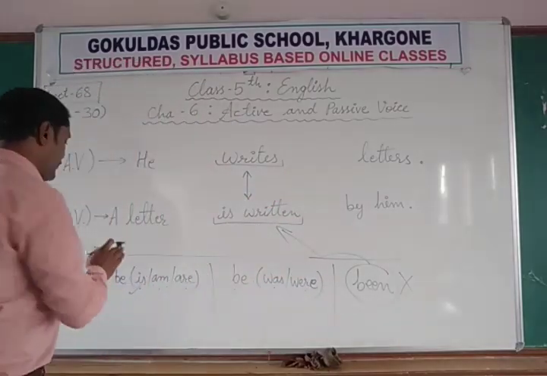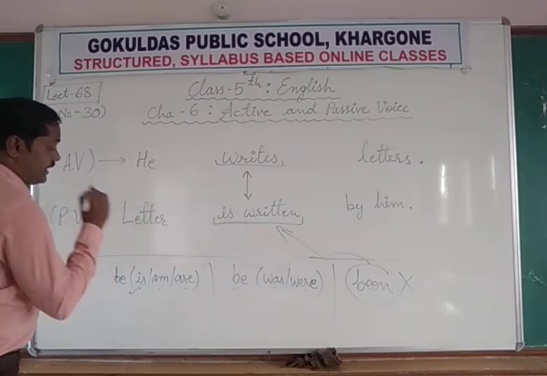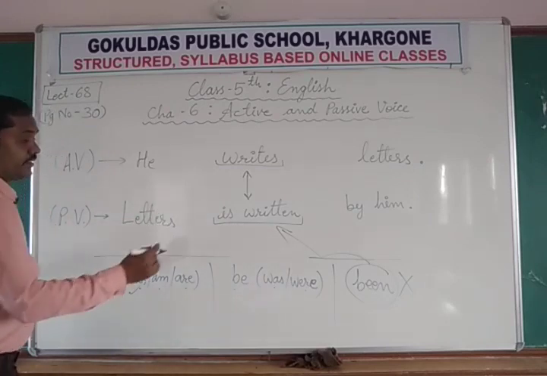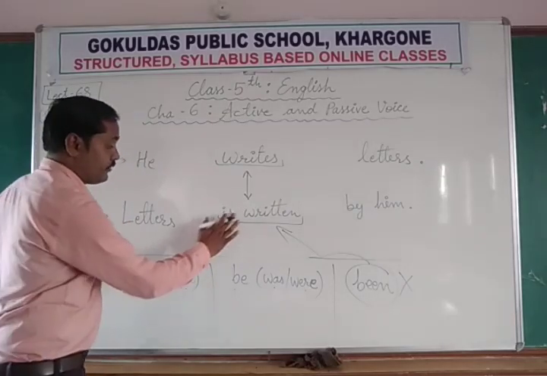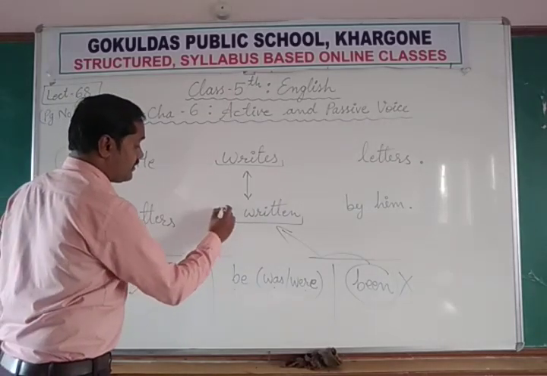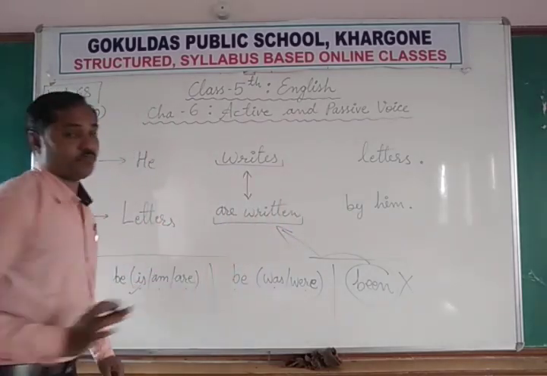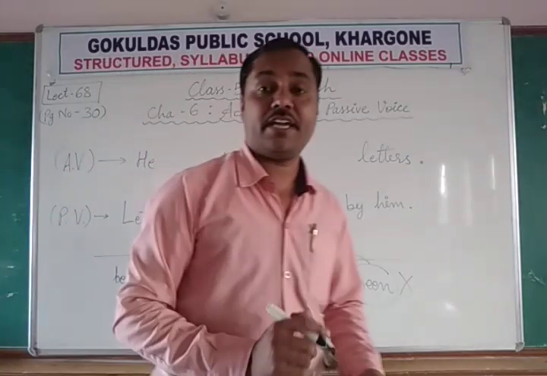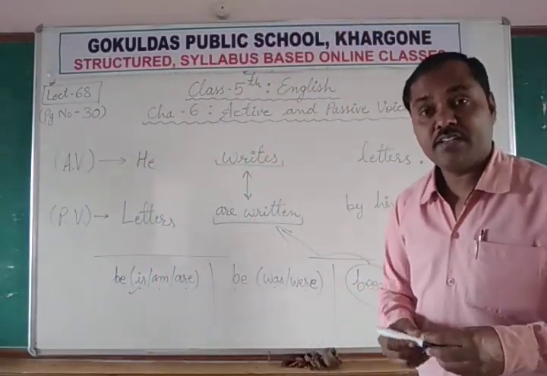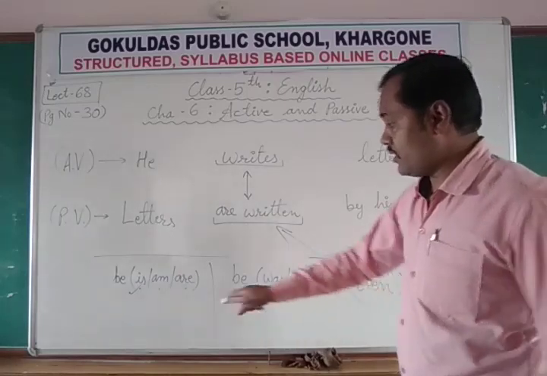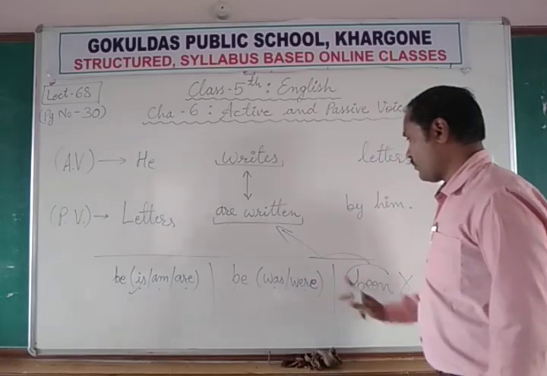Now the subject becomes plural. Now in the place of is we will use are. Letters are written by him. Letters उसके द्वारा लिखे जाते हैं. So that is how we use is, are or am or was or were.